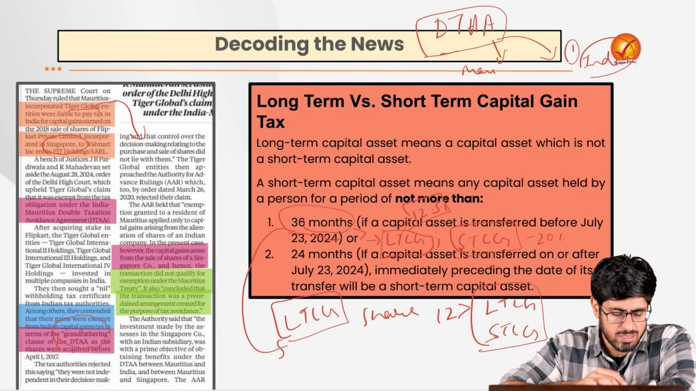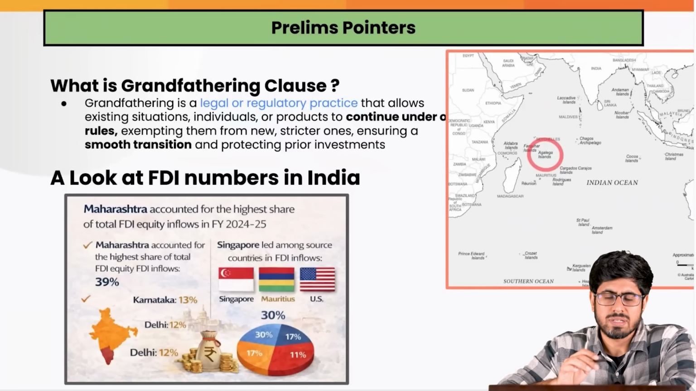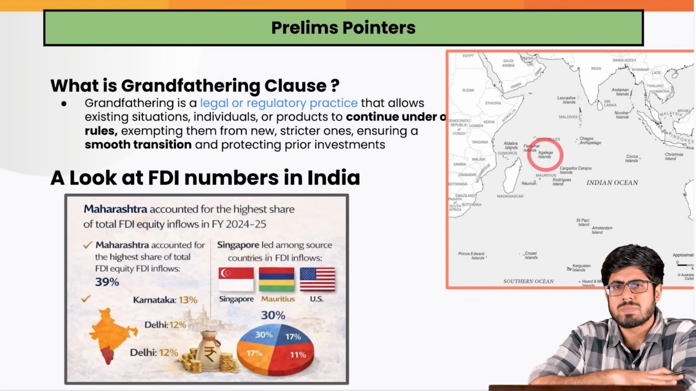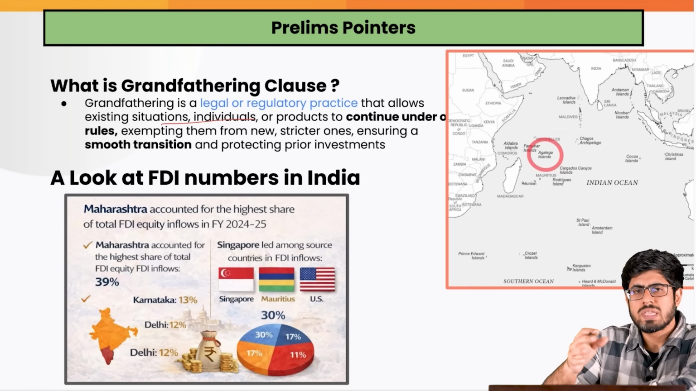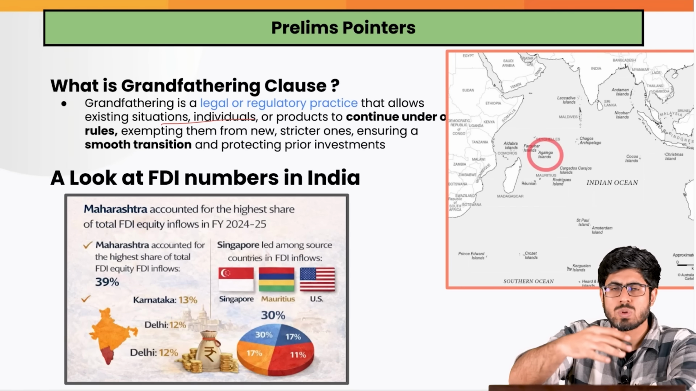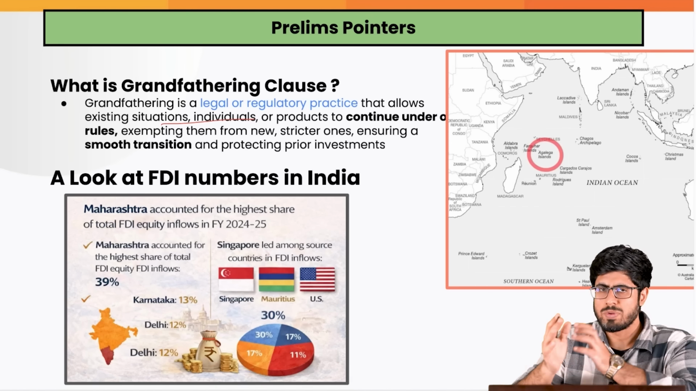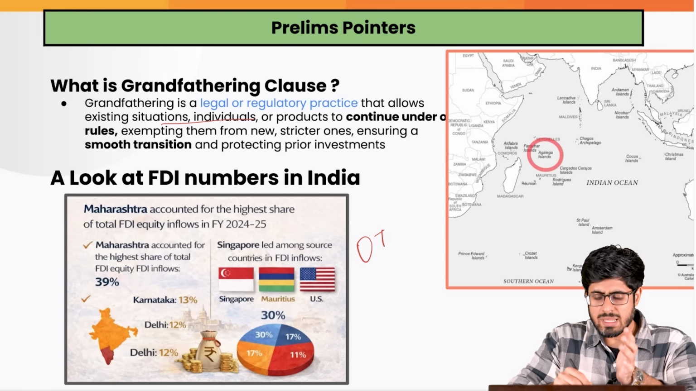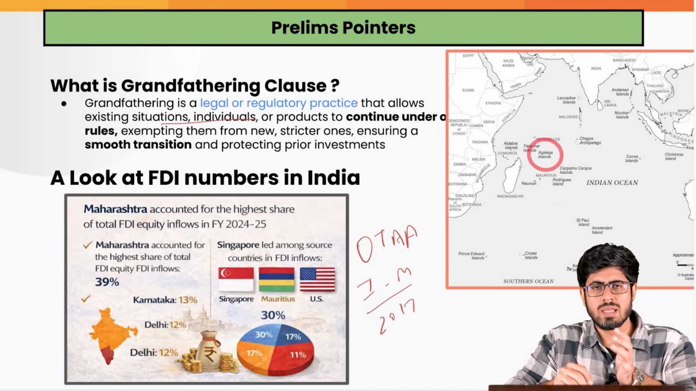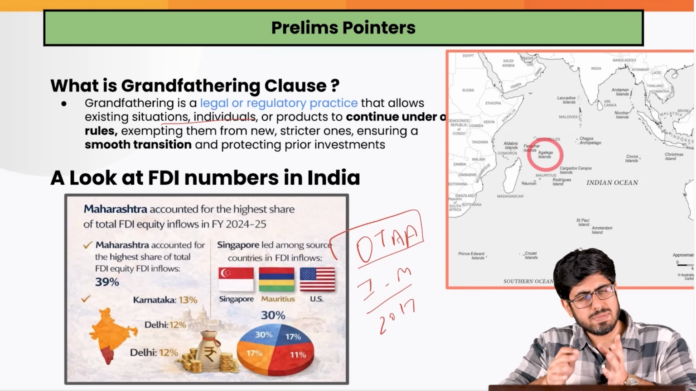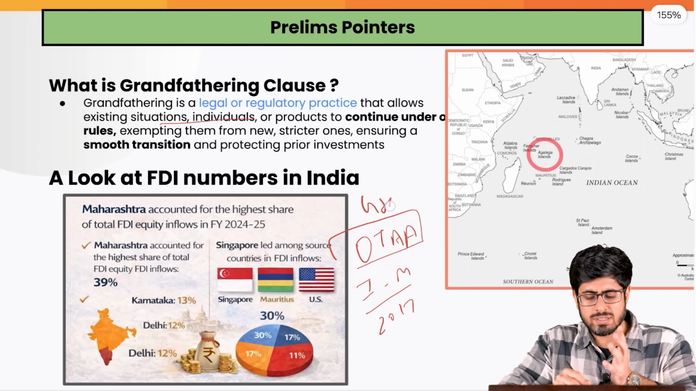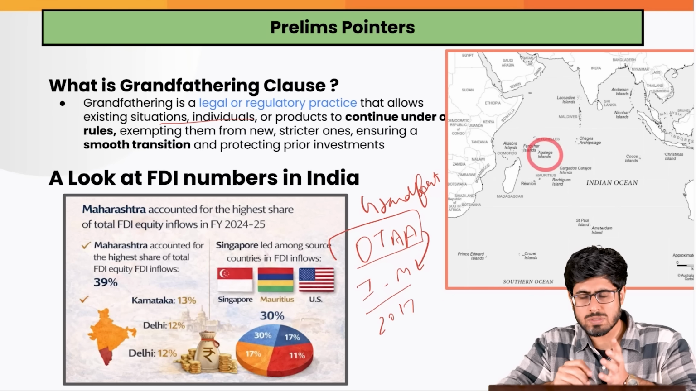What is this grandfathering clause? If we discuss the grandfathering clause, it is basically a legal or a regulatory practice that allows for changes that have happened in the law to be given some exemptions to the entity to allow for a seamless transition. Now, before this DTAA agreement happened between India and Mauritius in the year 2017, the entities were operating here. To allow those entities to operate seamlessly, they were grandfathered. That means they were exempted from the changes that happened to this. This was a provision in that.